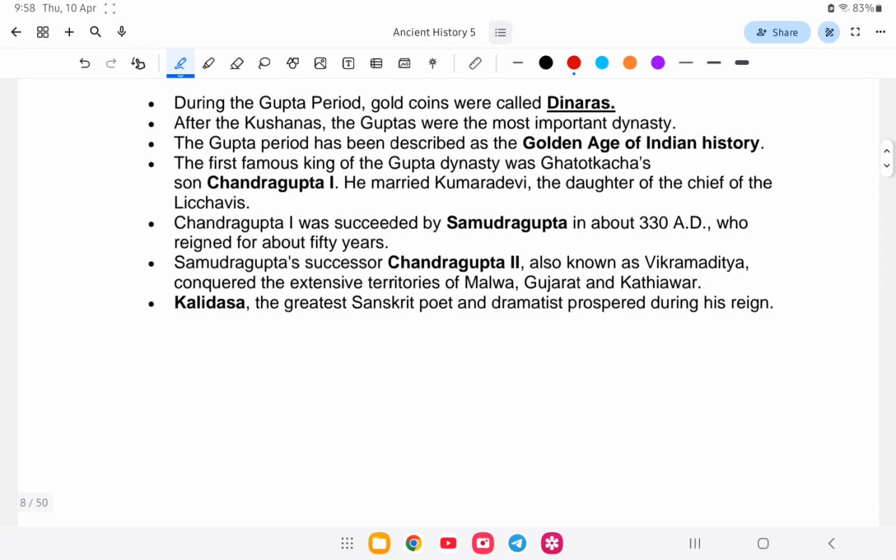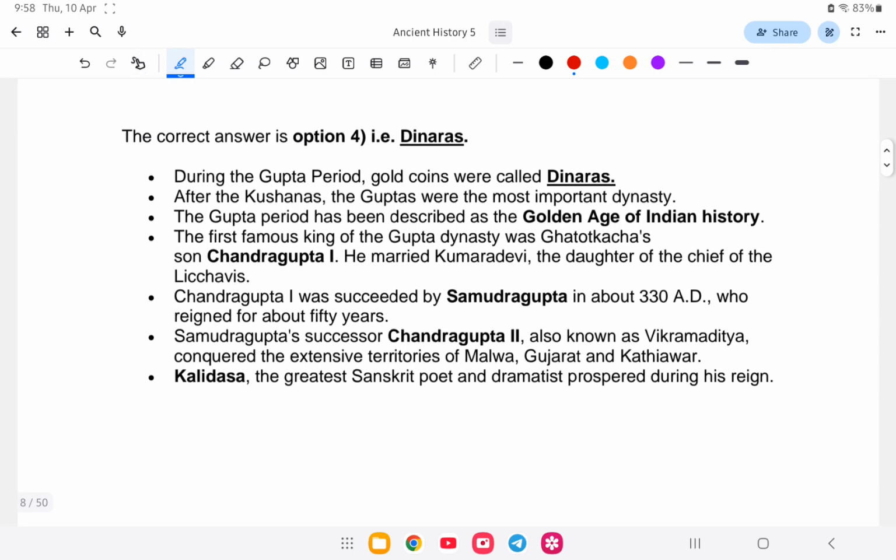During the Gupta period, gold coins were called dinars, and the Gupta period has been described as the golden age of Indian history. So a question will come: which age is also known as the golden age of Indian history? The Gupta period. Our first famous king was Chandragupta 1, who married Kumaradevi.